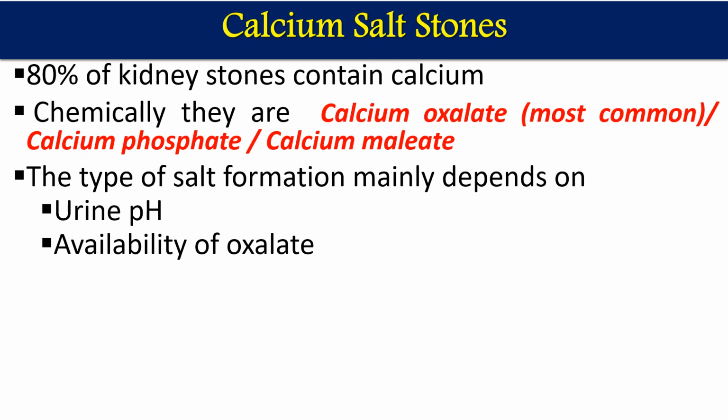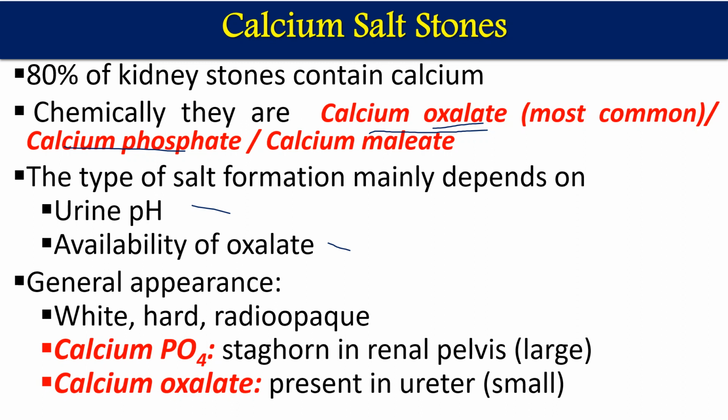If pH is on one side, one kind of salt will form. If pH is on the other side, another type of salt will form. So it depends on urine pH and the presence of oxalate. If oxalate is there, preferentially calcium oxalate will form. If oxalate is not there, then calcium phosphate is going to be prevalent. Otherwise, mostly calcium oxalate salts form.